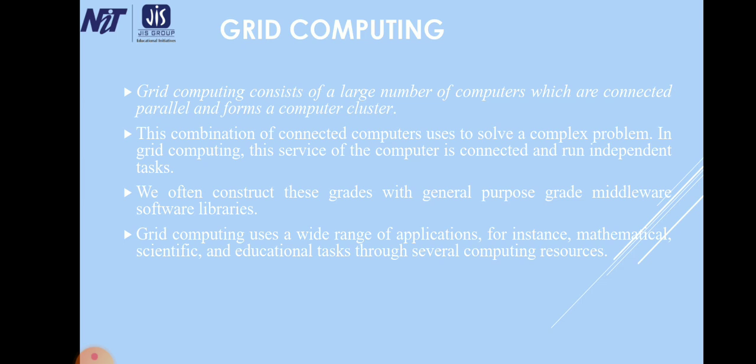This group of computers can be distributed over several locations, and each group of the grid can be connected to each other. The need for access to additional resources and collaboration between organizations led to the need for grid computing.